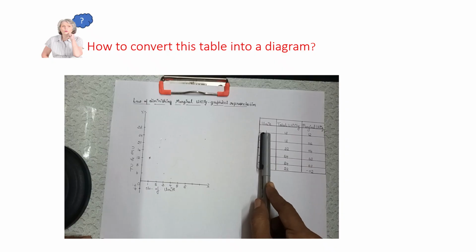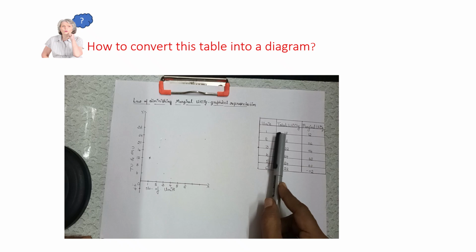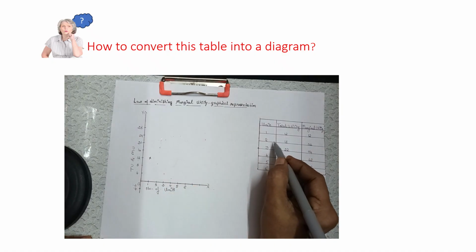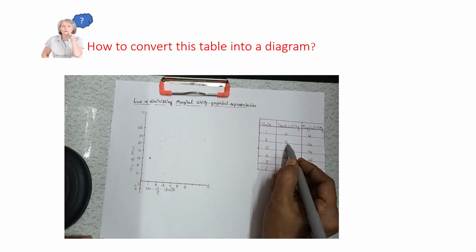When the first unit of a commodity is consumed, the consumer gets 12 total utility. Let us represent that on the graph. So I am marking here 12. From here straight you have to see, in front of 12. When the second unit of a commodity is consumed, the consumer gets 18 total utilities.